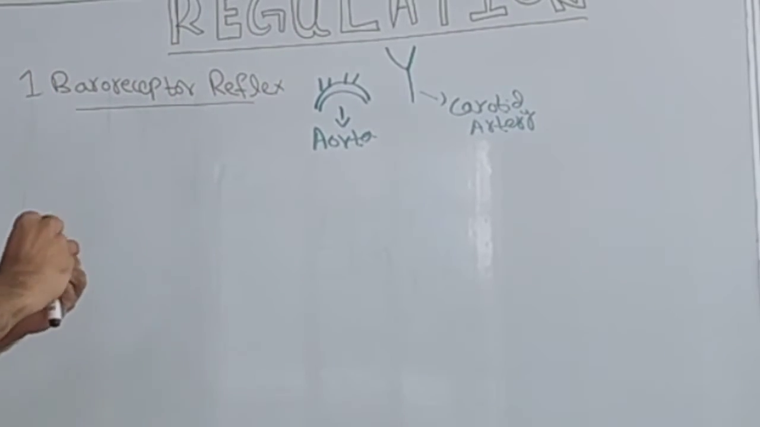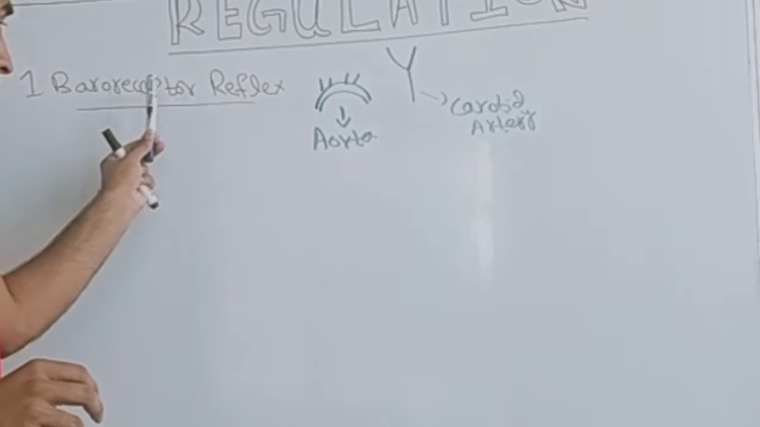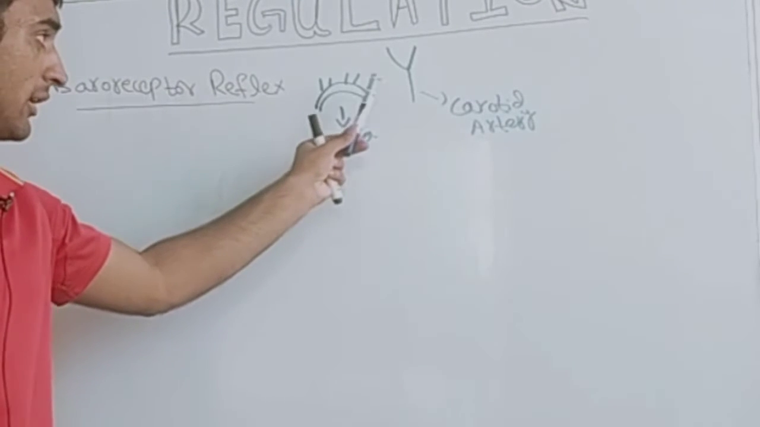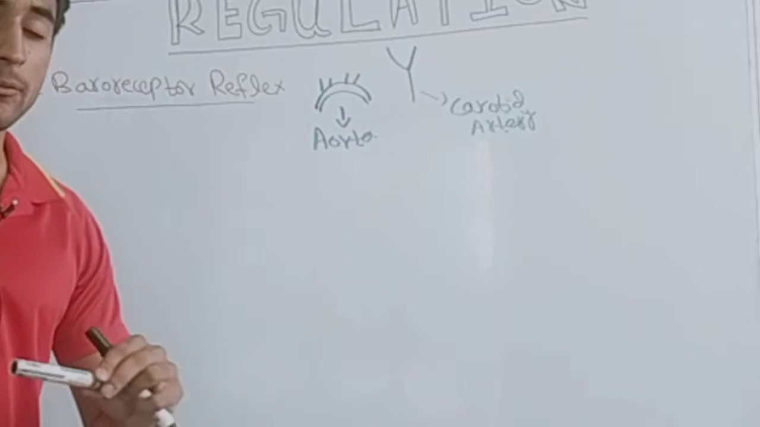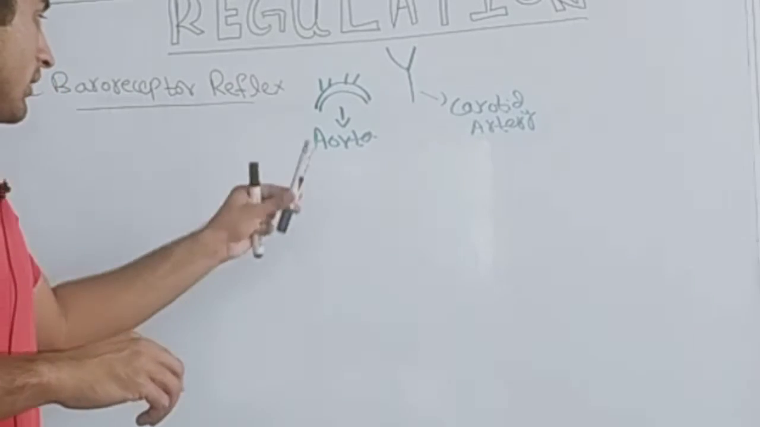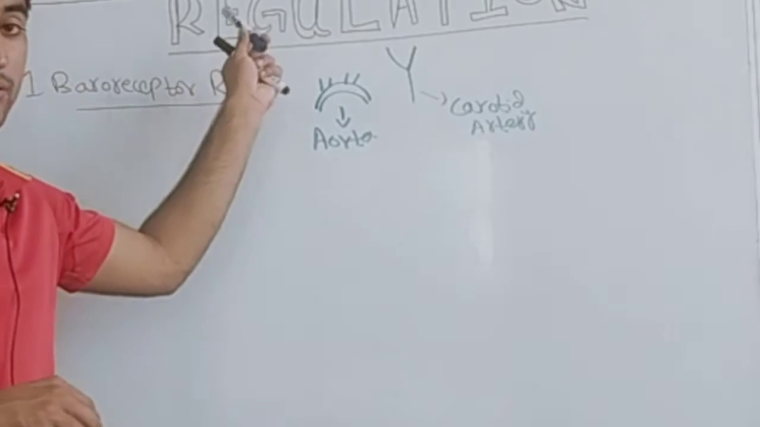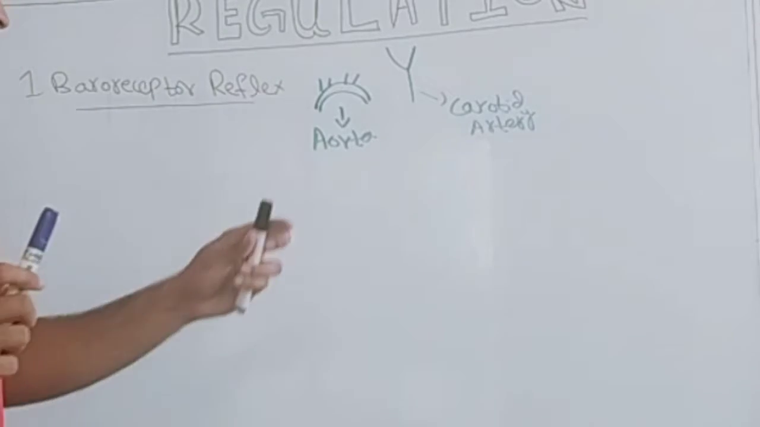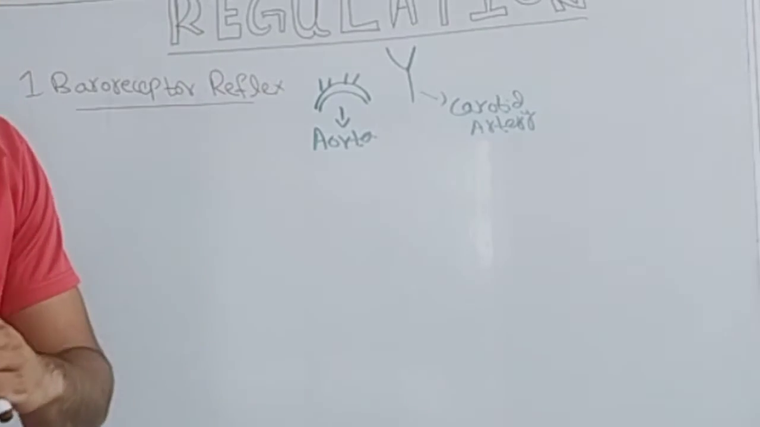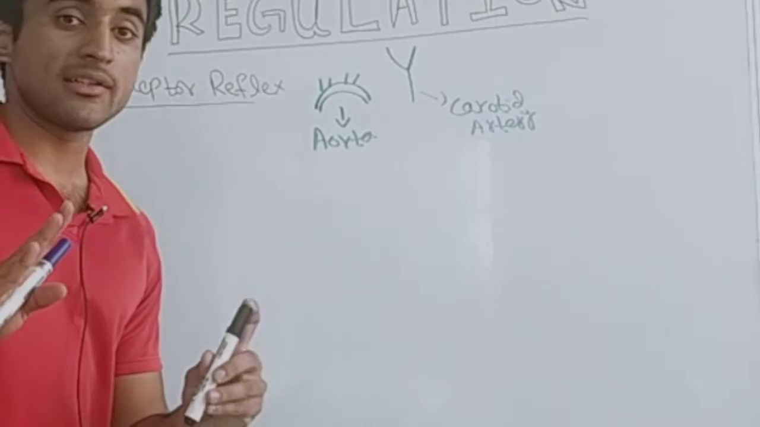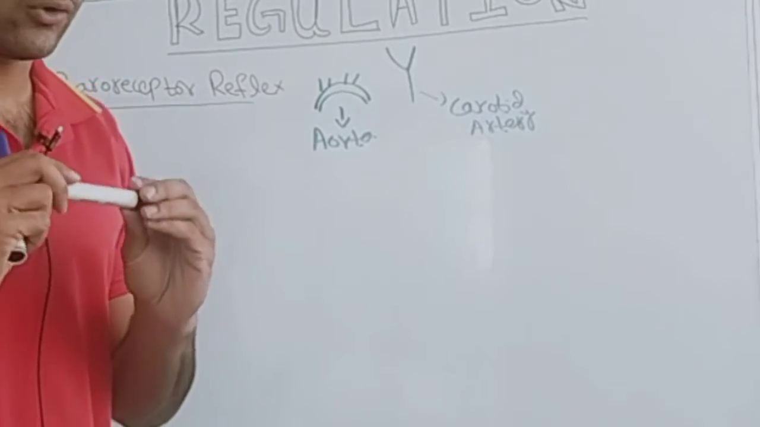Baroreceptors are present in this aorta and carotid artery, so whenever the blood pressure changes, what happens is that the aorta sends impulses via the vagus nerve to the middle of the brain, and then the brain through the vasomotor center brings that elevated blood pressure towards the normal.